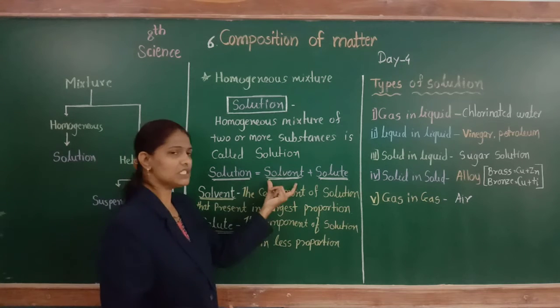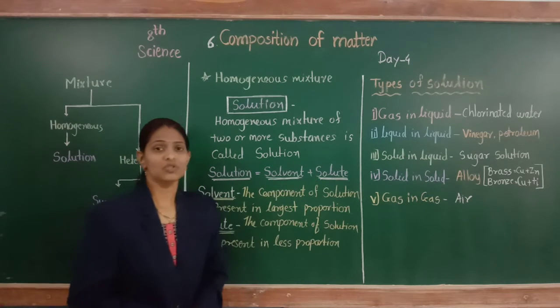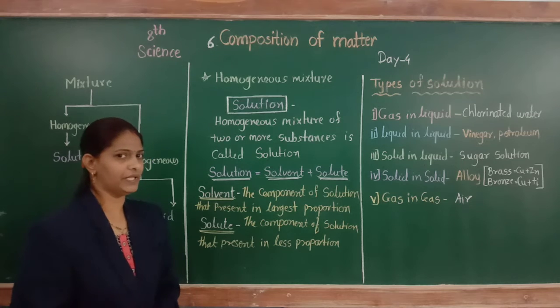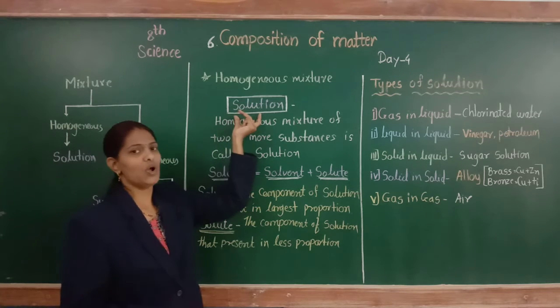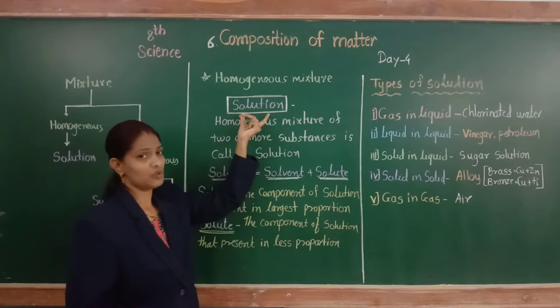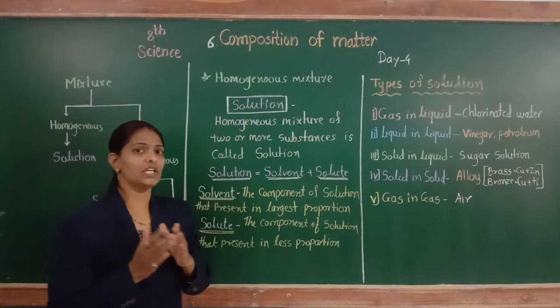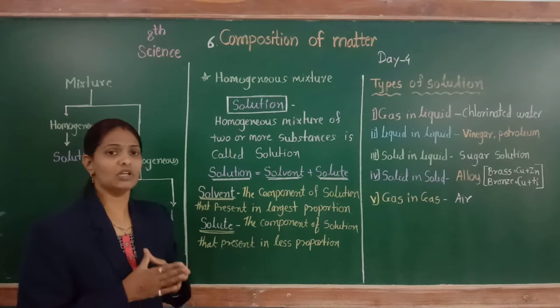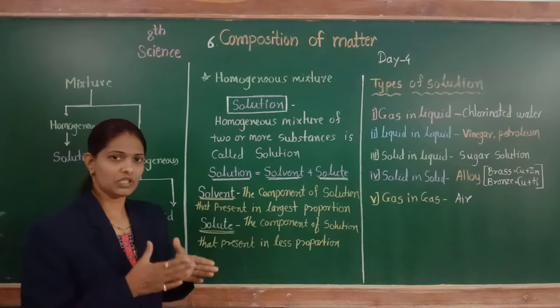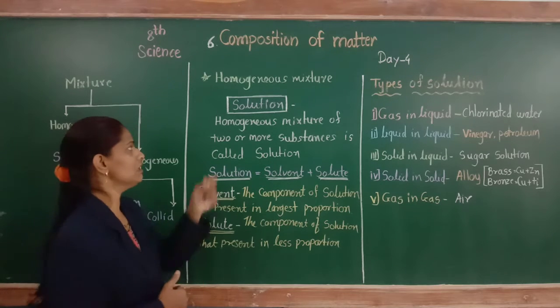Now, what is solvent and what is solute? Take an example: a salt solution. Salt dissolved in water forms a salt solution.